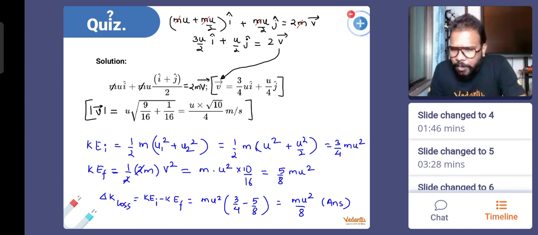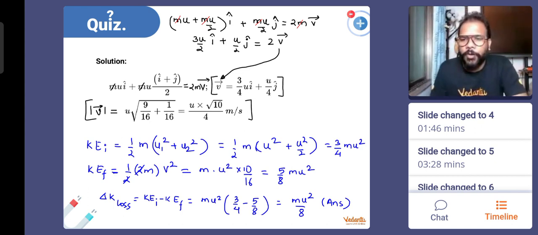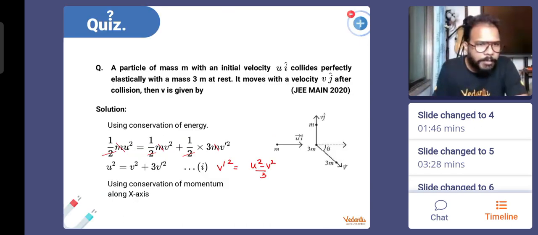Sir, if v sin theta equals v double dash sin theta dash, and v cos theta क्या है? क्या बोले जा रहे हैं? Hridaya, do you have a microphone? Please connect. Sir, can you explain the second question of JEE main of 3m mass? 3m mass वाला question, ये वाला.